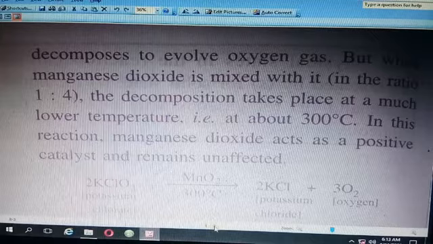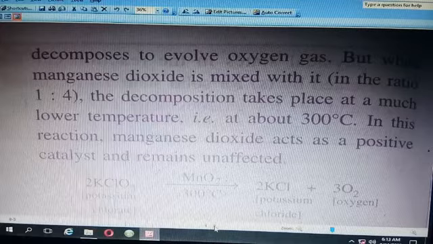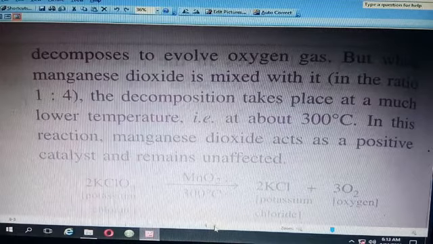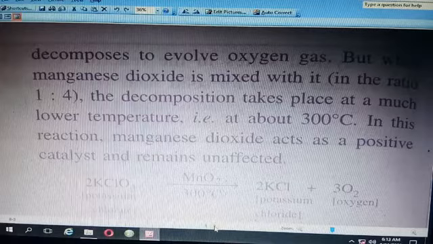So what happened is, we could see that this decomposition of potassium chlorate takes place at 700 degrees Celsius, which is a very high temperature. But if we introduce manganese dioxide in the ratio 1:4, then the temperature that was needed earlier, 700 degrees Celsius, will not be needed.